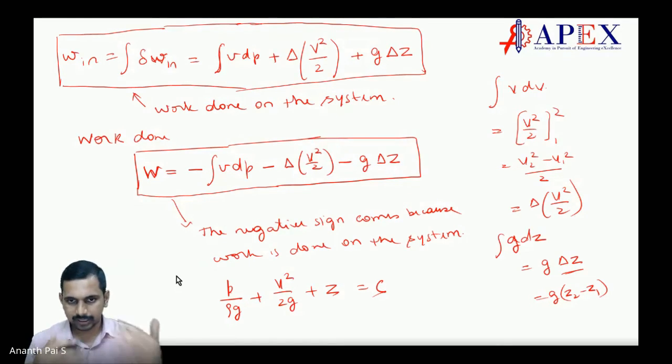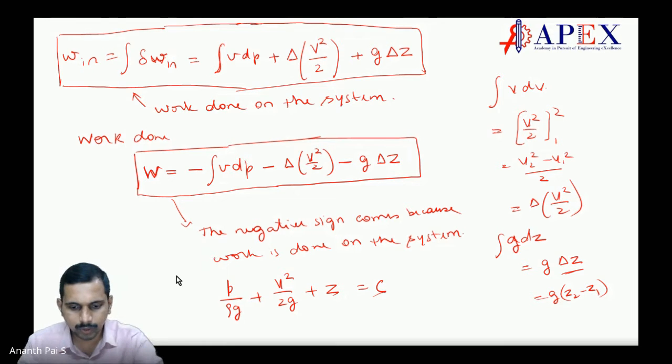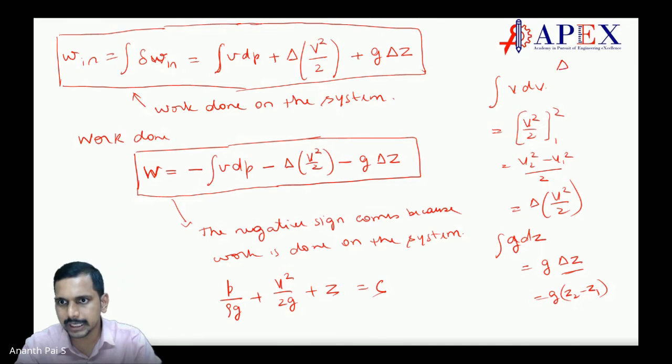Yes, sir. Fine. Sir, in that small W equation, when we integrate it, the integration of V dV is delta V square by 2, right? Yes. How can we take that delta outside, sir? It's there only in the numerator. What do you mean by delta? Change in something. If you say delta A, what does delta A mean? It means A2 minus A1, correct?